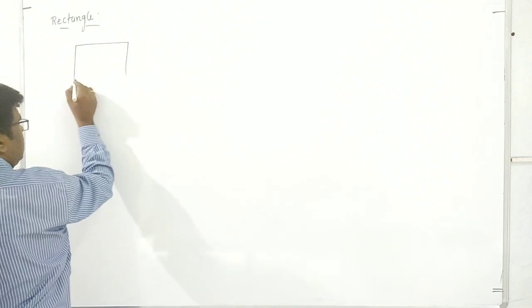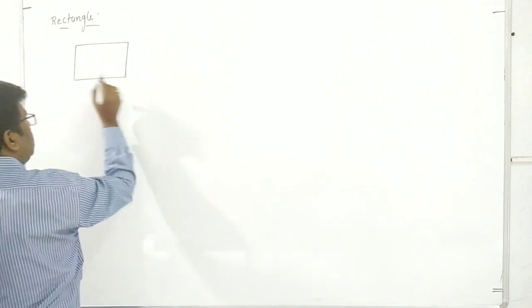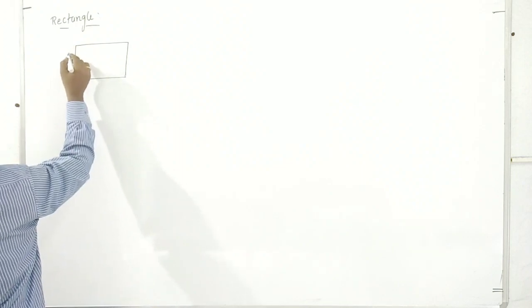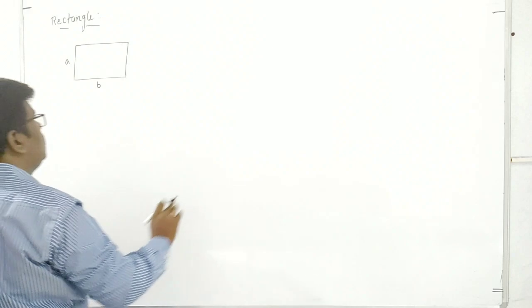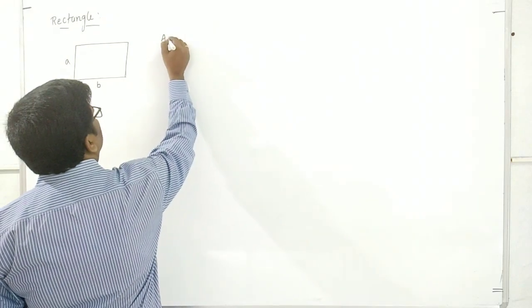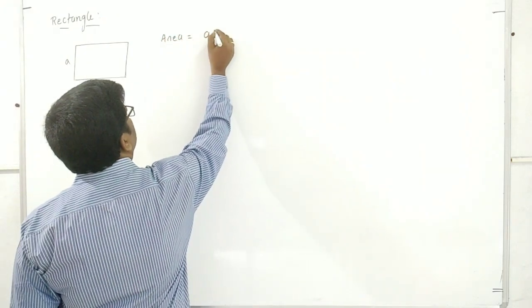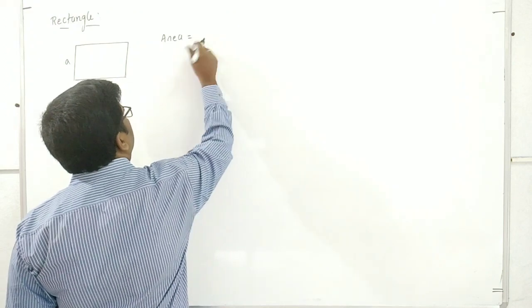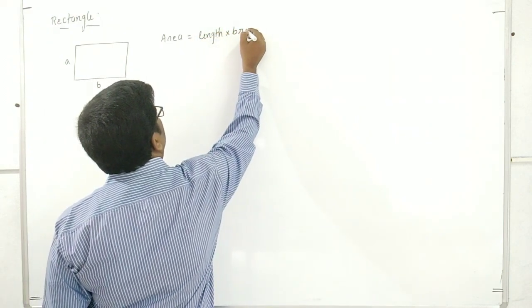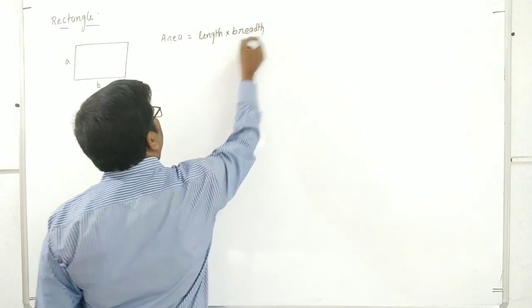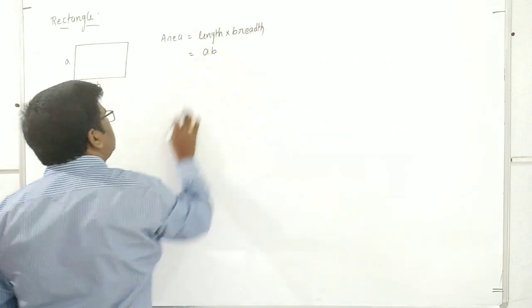It has a length A and this is breadth B. Then the area of this body is length into breadth, that is AB.